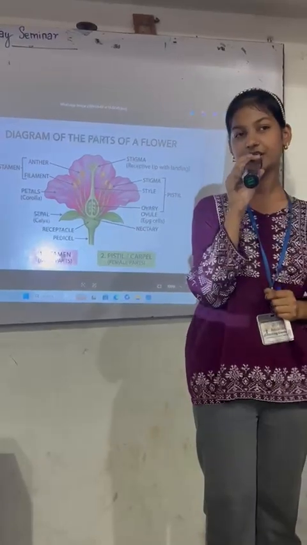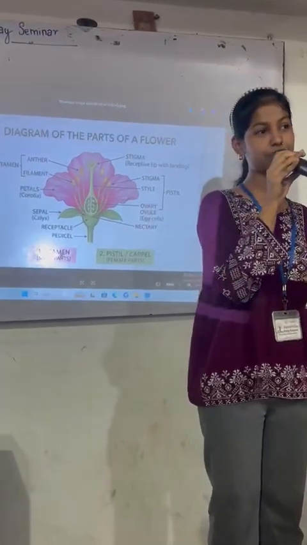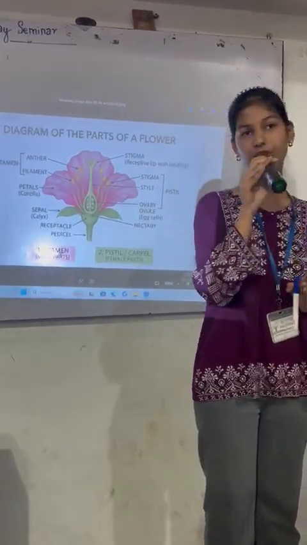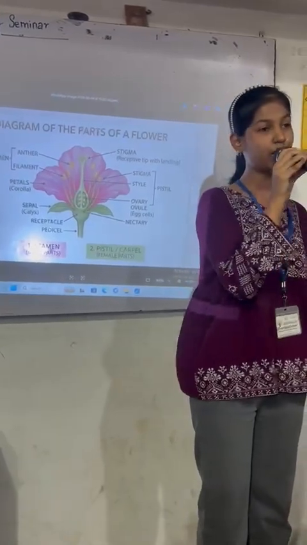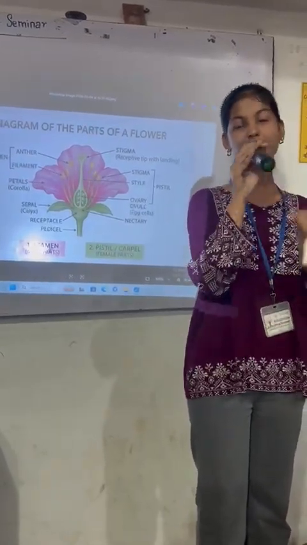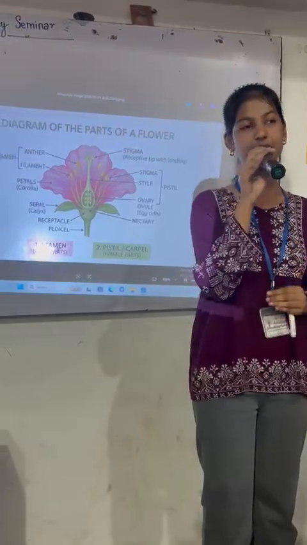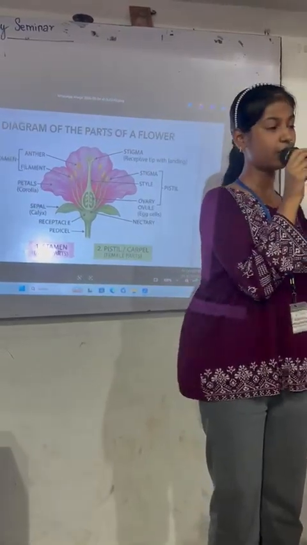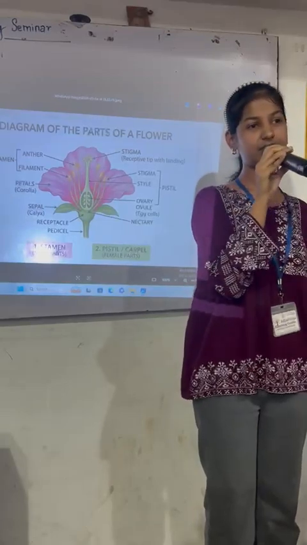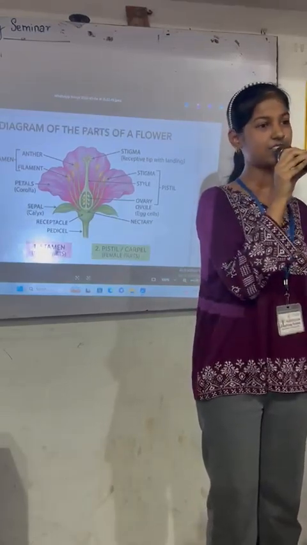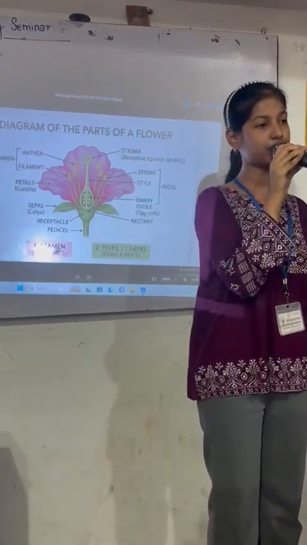Firstly, pre-fertilization, in which the plants reproduce with the anther and the pollen grains. In double fertilization, the pollen grains reach the ovary, and in the last stage, post-fertilization, the ovary converts into the fruit and the ovule converts into the seed. These were the short intro of the three fertilizations, after which the reproduction occurs in the flower.